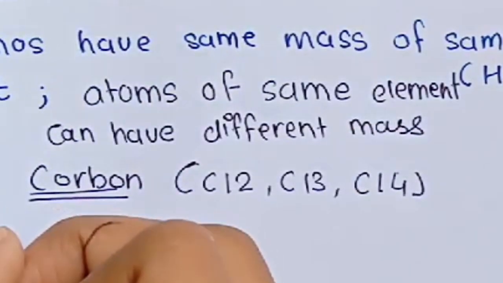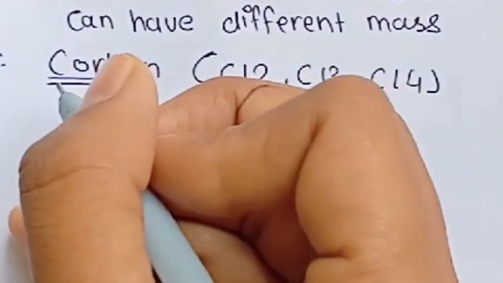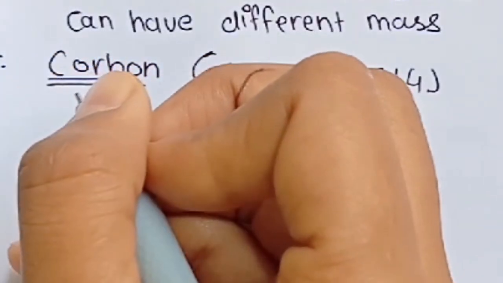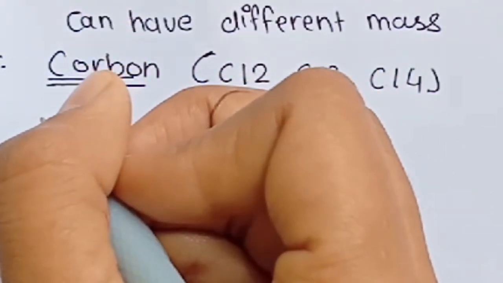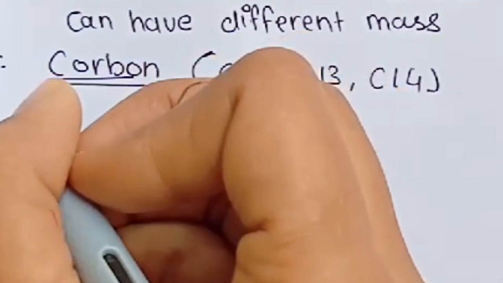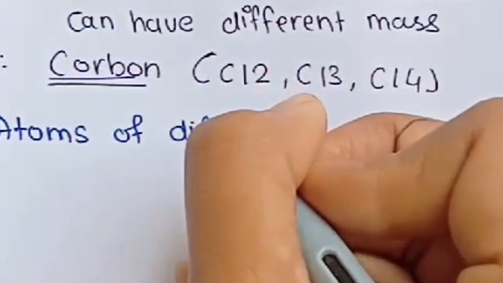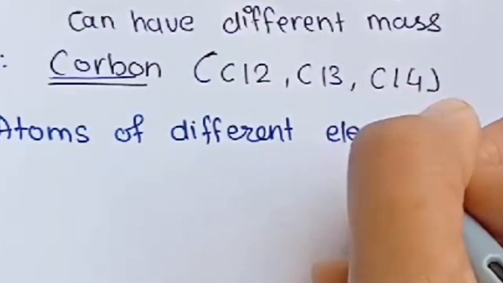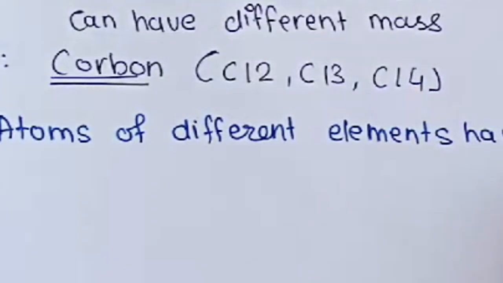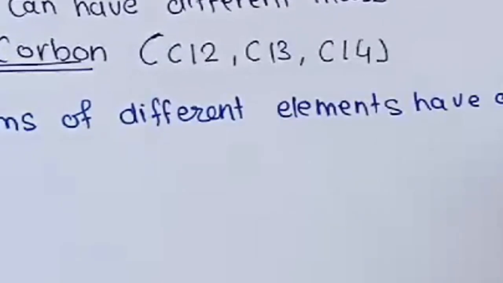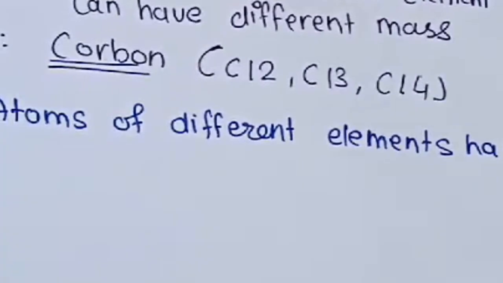The second thing that Dalton said is that atoms of different elements have different mass.